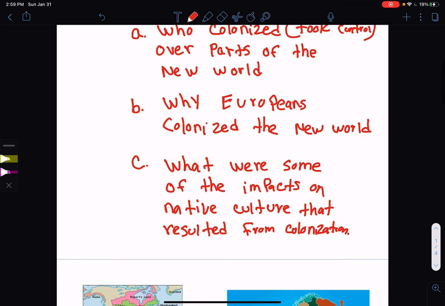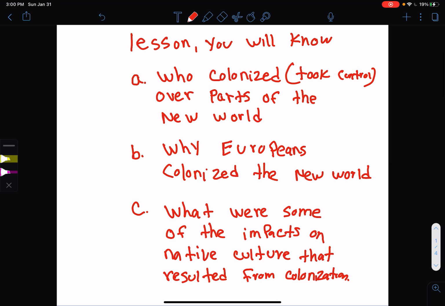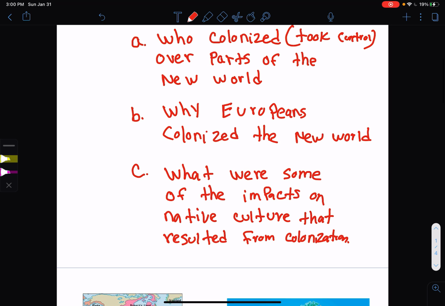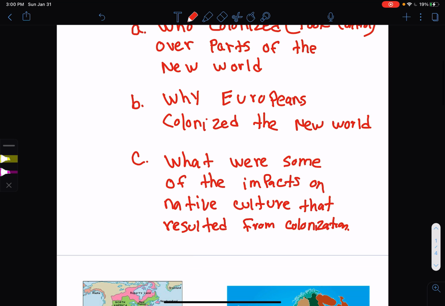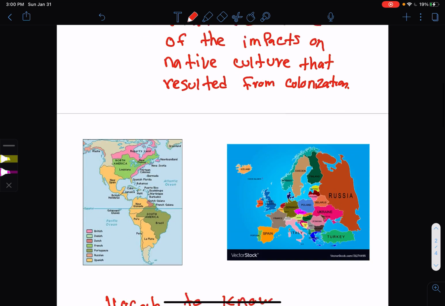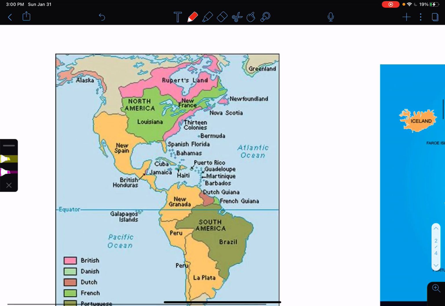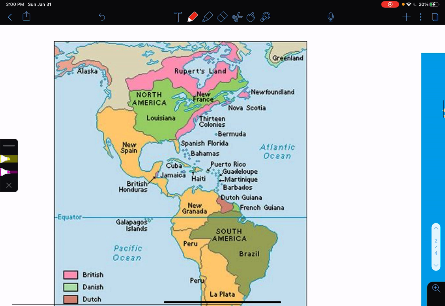And the last question, and some of these questions you're going to get a preview of, or you're going to begin to understand, but you're not going to fully understand by the end of this lesson. You are going to begin to see what were some of the impacts on the native culture that result from colonization. What I mean by that is, what happened to the people that were here, the so-called Indians, the way Europeans label them?